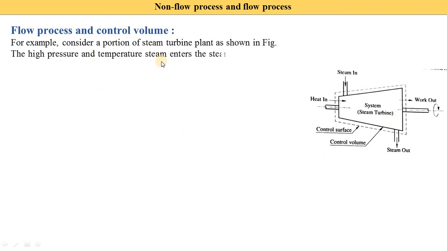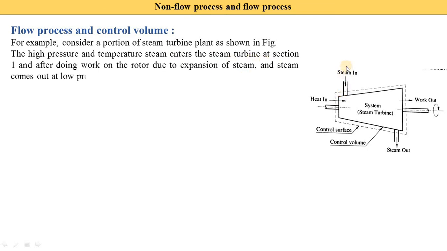The high pressure and temperature steam enters the steam turbine at section 1. In the image it is not mentioned, but here we consider it as section 1. After doing work on the rotor, due to the expansion, the steam comes out at low pressure at section 2. Steam enters here, applies some energy on the rotor, and the rotor starts to rotate the shaft. After doing the work, the steam leaves from this section, where the steam out at section 2 is indicated.